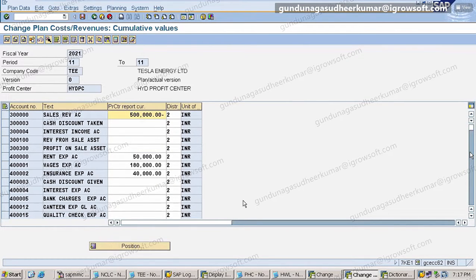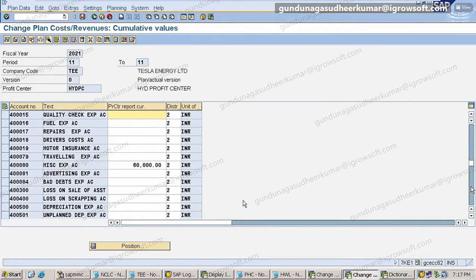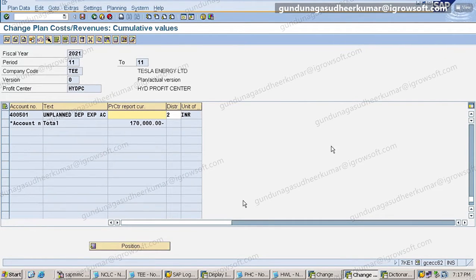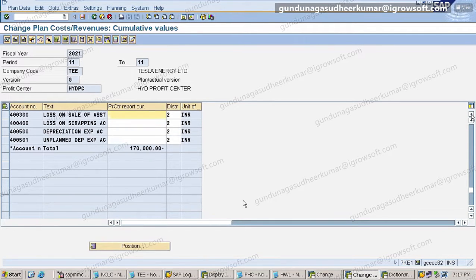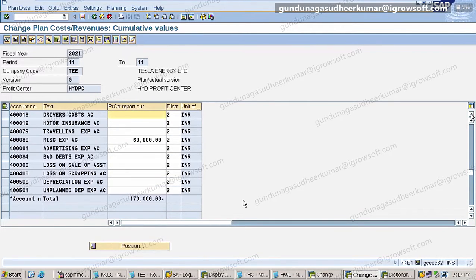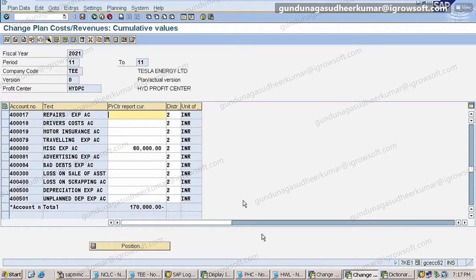Sir, in revenue, if you forget minus, what happens? What happens is wrong, no? Then how will you get this 1 lakh 70? In that case we will not get it, no? Okay, sir. Your planning is wrong, no? Sir, expenses is minus, no, sir? Sales is revenue, right? So that should be plus and the rest all. This question is for everybody. Her question is expenses should be minus, income should be plus. No, sir. It's a principle, sir.